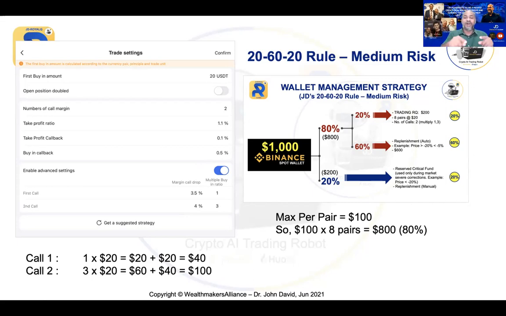If you use the default that the company has given you, it will keep eating up more and more funds from your spot wallet. Don't do that. That's a mistake. Don't allow that to happen. So you can decide the number of calls.